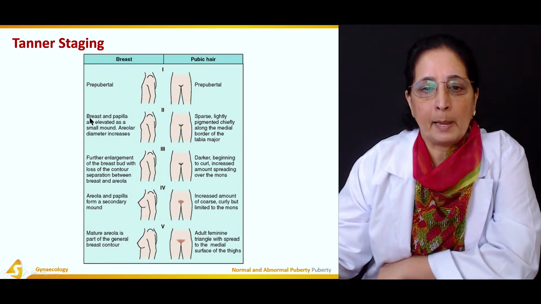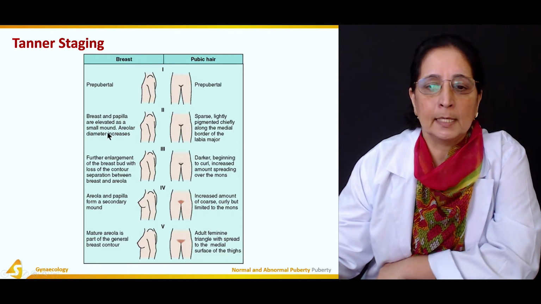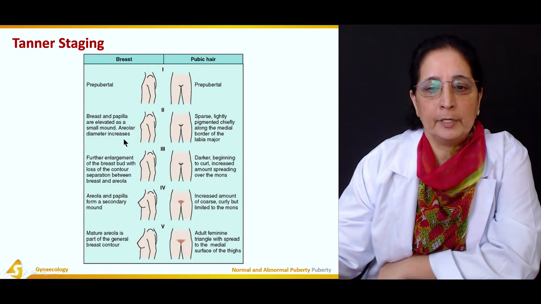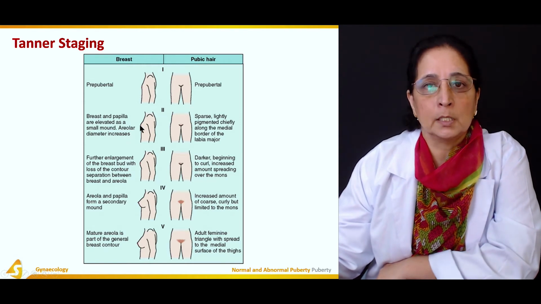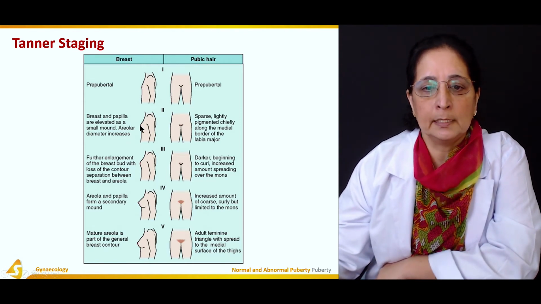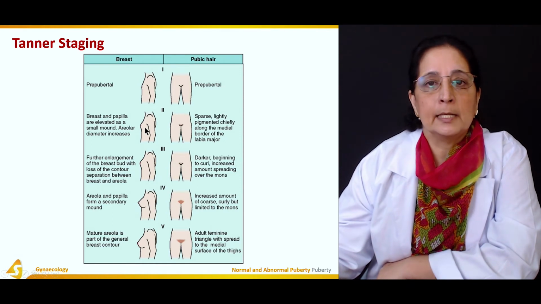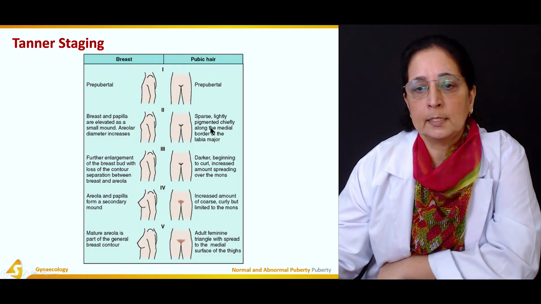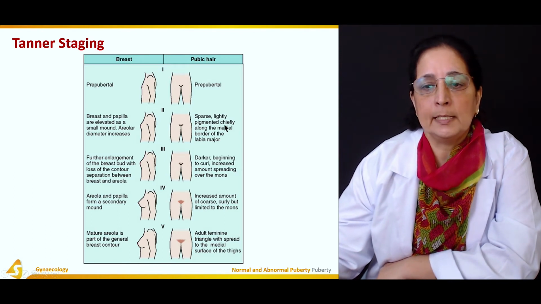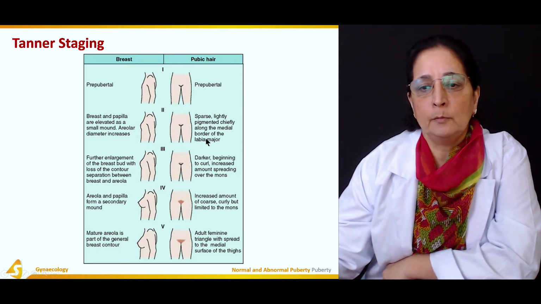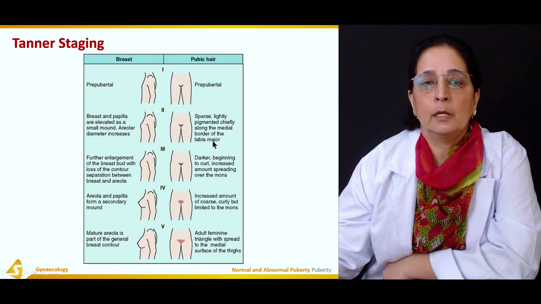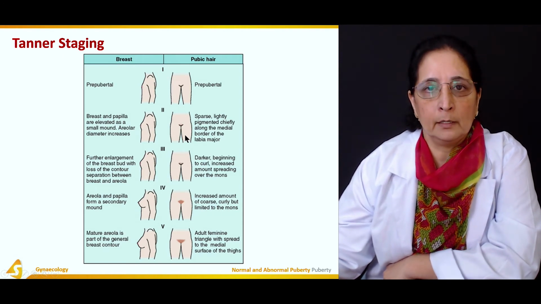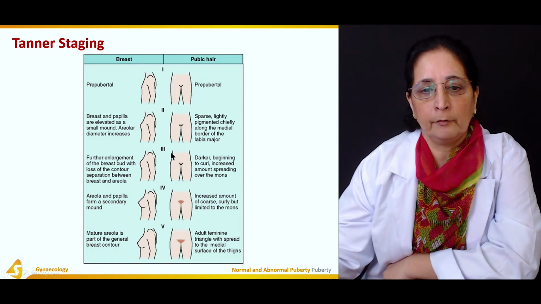Then breast and papilla are elevated as a small mound. Areolar diameter increases. So slowly the areola starts increasing, and breast and papilla mounds are elevated. Then sparse, slightly pigmented hair, chiefly along the medial border of the labia majora. So slowly hair growth starts in the pubic region.